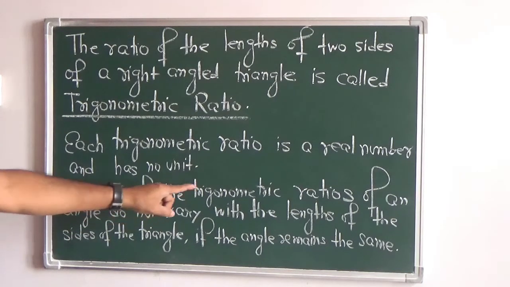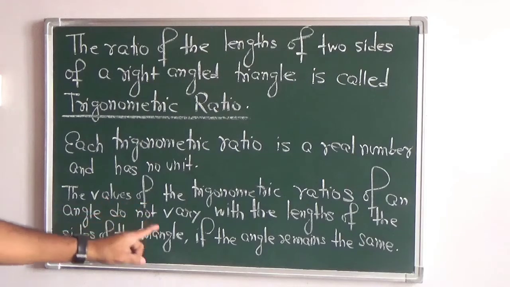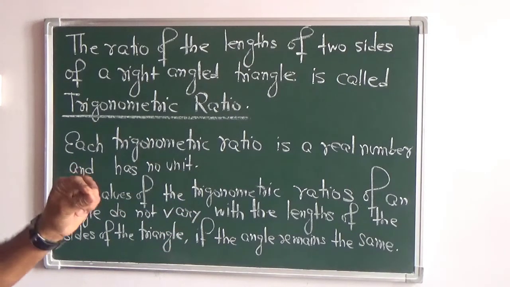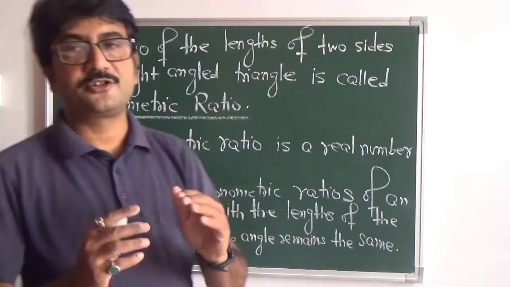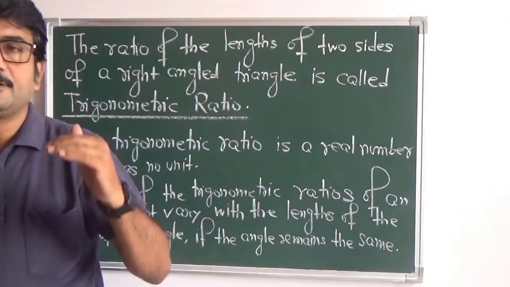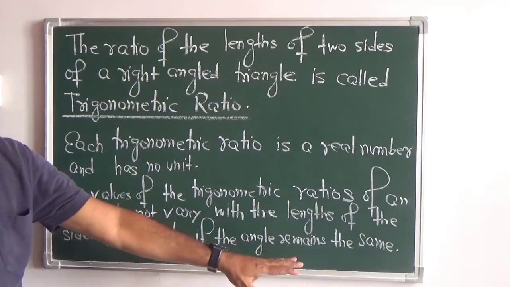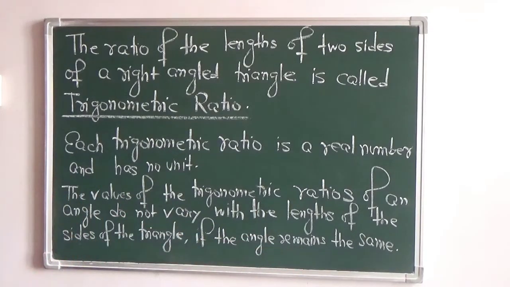So the values of the trigonometric ratios of an angle do not vary with the lengths of the sides of the triangle if the angle remains the same. So it does not depend on the size of the triangle, it does not depend on the length of the sides till the angle does not change. If the angle changes, then we can have a different ratio, but if the angle remains the same, then the length does not affect the ratio.